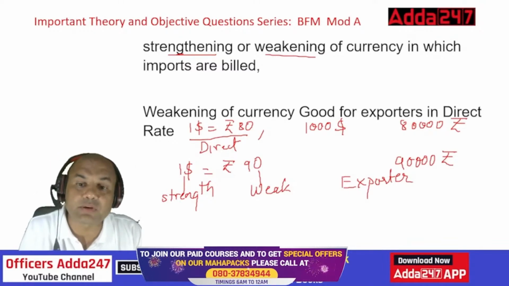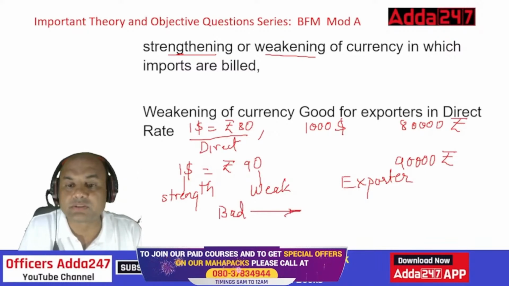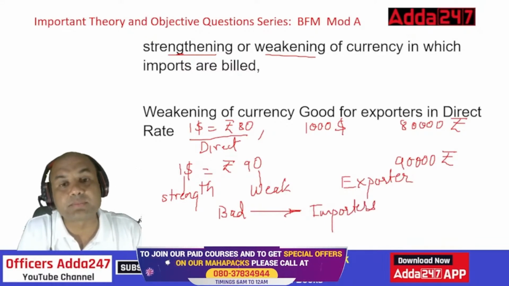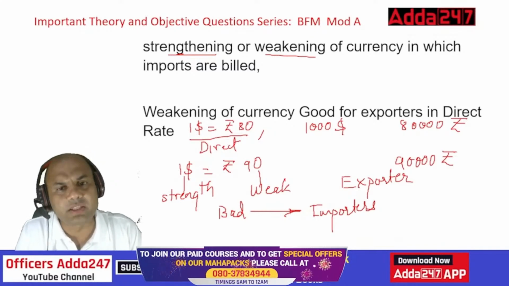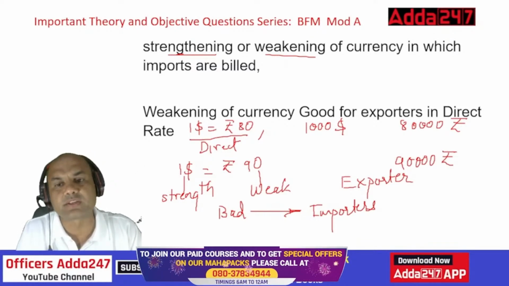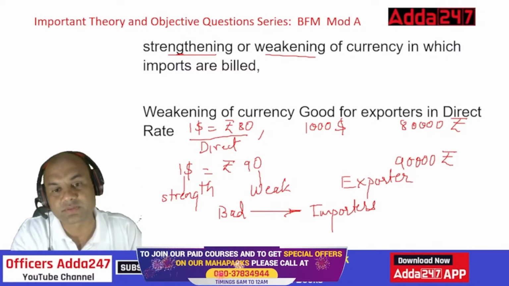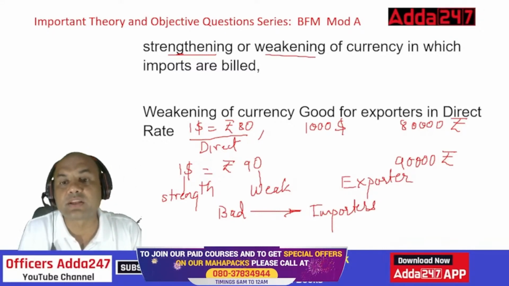So it is bad for the importers. Always remember, it is bad for the importers. Got it? So this is the basic logic behind weakening and strengthening of currency. Weakening of currency is always good for the exporters, and strengthening of currency is always bad for the exporters. In this case, this is weakening, so it is good for the exporters and bad for the importers. Clear?